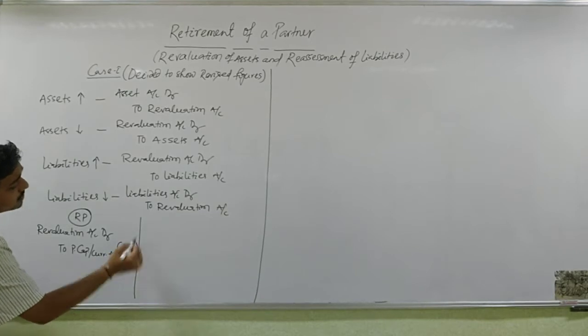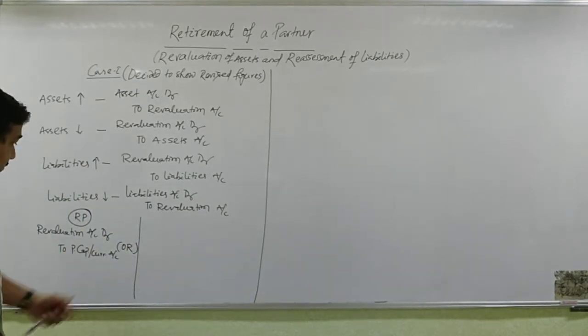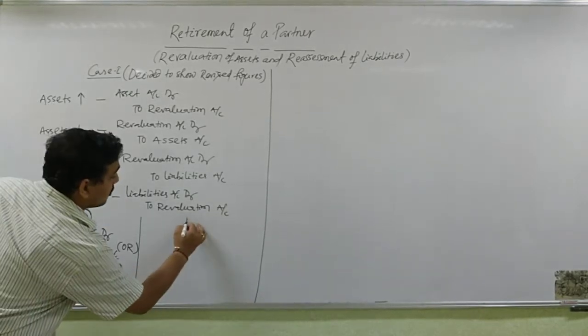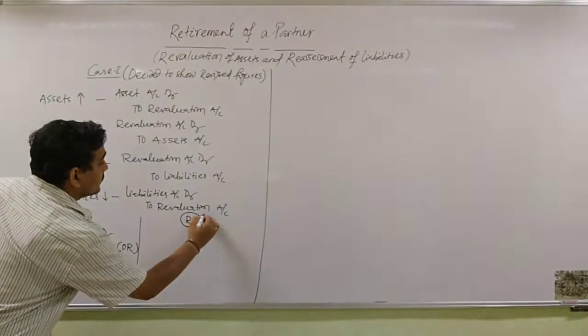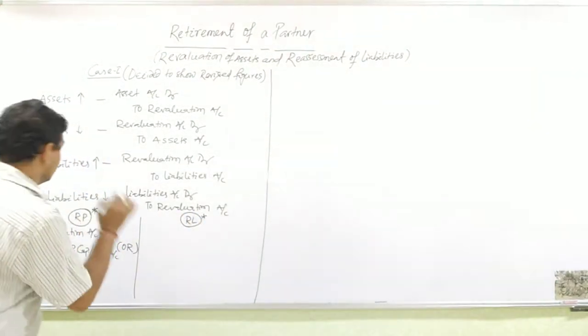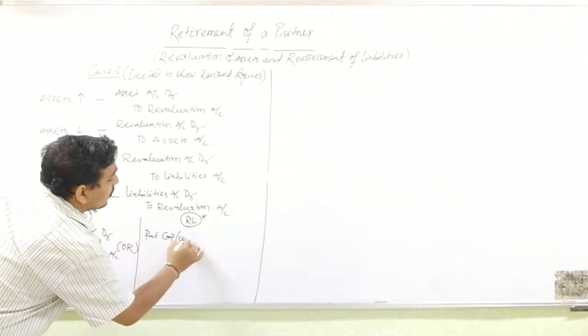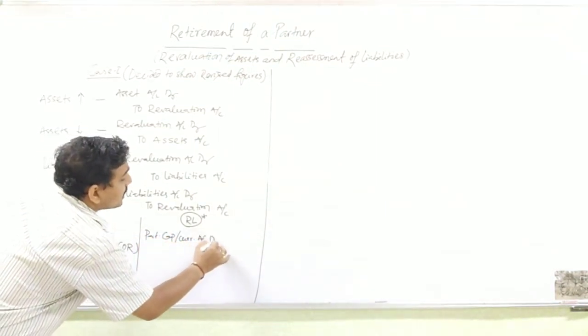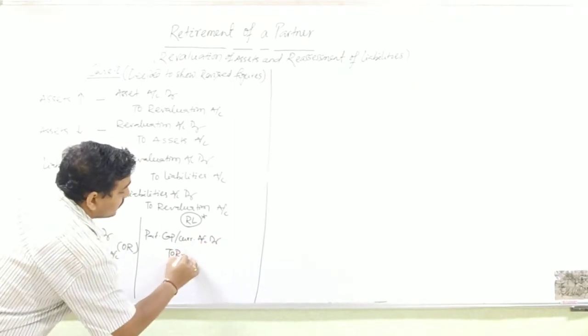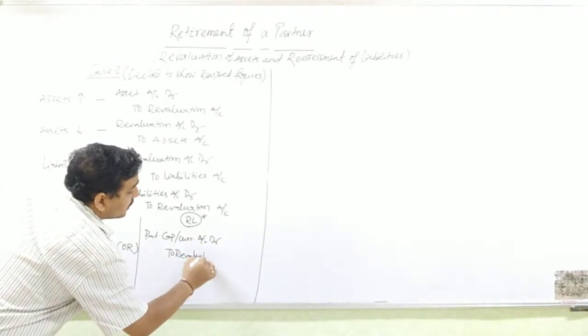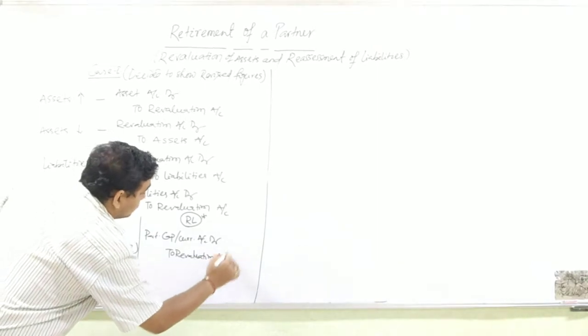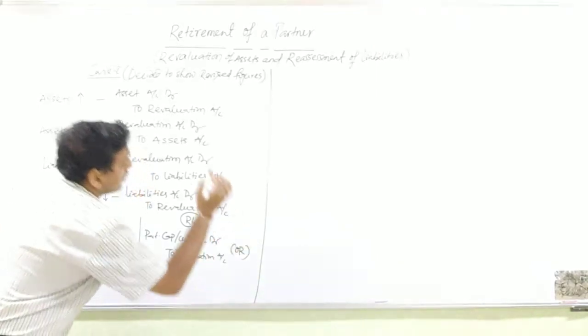The revaluation profit is credited to the partners' capital accounts in the old ratio. Similarly, in case of revaluation loss, any one will come, that is partner's capital or current account debited to revaluation account, that is in the old ratio.